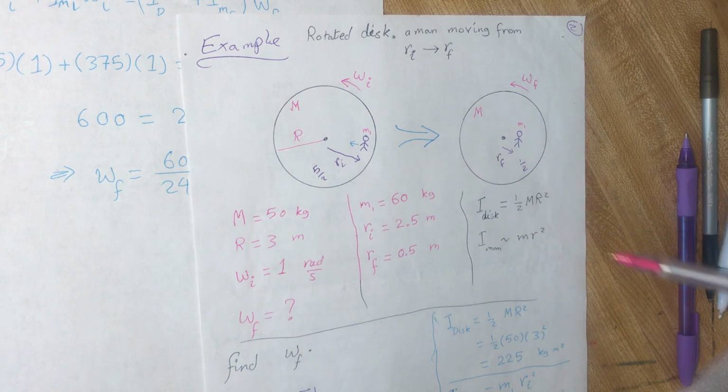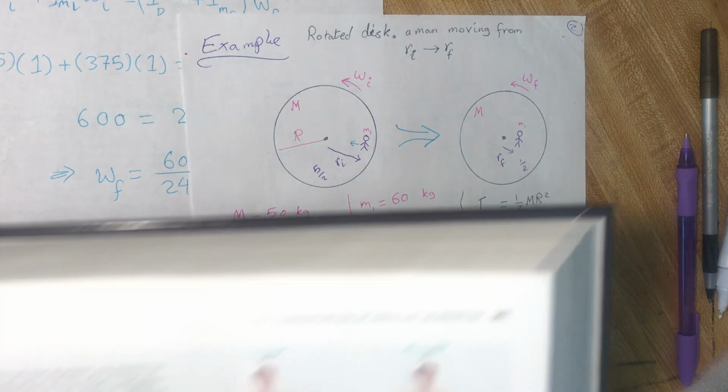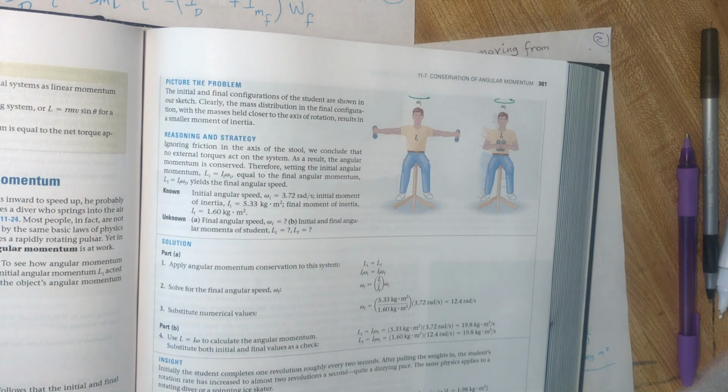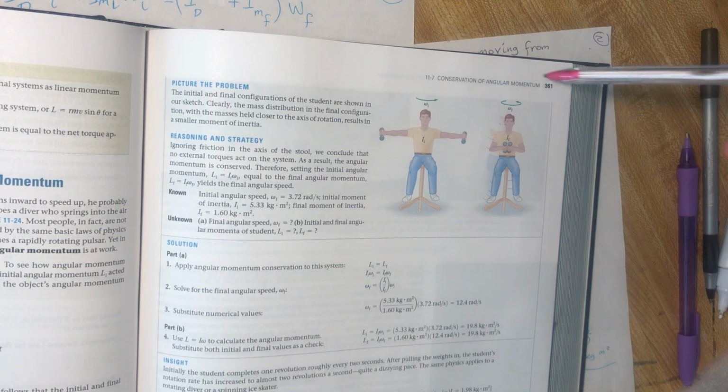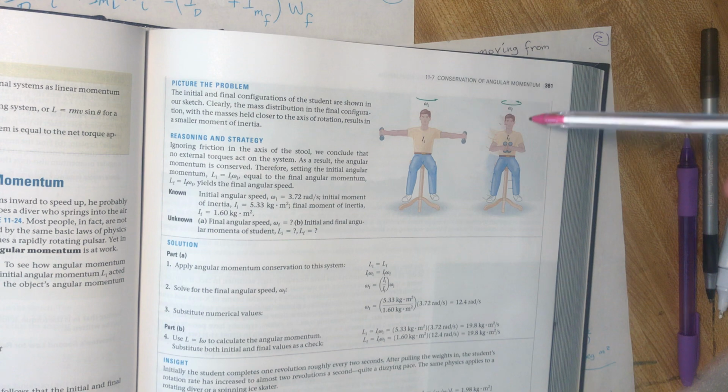You can solve many examples like this, and you can remember when the dancer opens her hands, her velocity is low. Then when she collects her hands to the nearest point to the axis of rotation, the omega of rotation is raised.